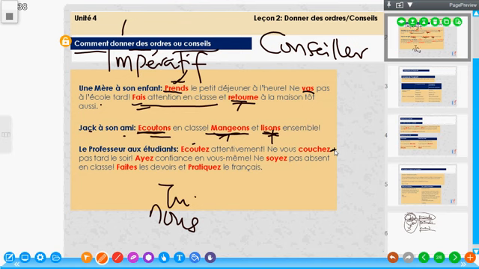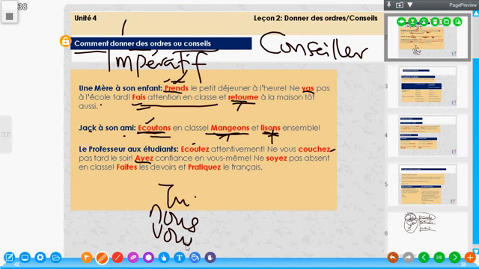Ayez confiance en vous-même. This ayez here is from the verb avoir. It means have confidence in yourself. Now, do not forget, a professor talking to a lot of students. Automatically, we have to use the vous form of every verb we want to use. So we have seen the tu form, we have seen the nous form. Now, this one here, we have the vous form.